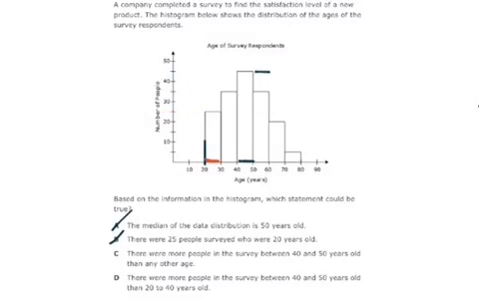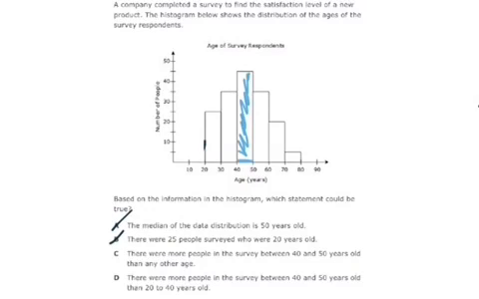C says there were more people in the survey between 40 and 50 years old than any other age. Well, let's check that out. Between 40 and 50 years old. Between 40 and 50 is right here. And that might work. That is our tallest bar. Okay? So I'm going to leave C alone and say that might work unless D is just way better.